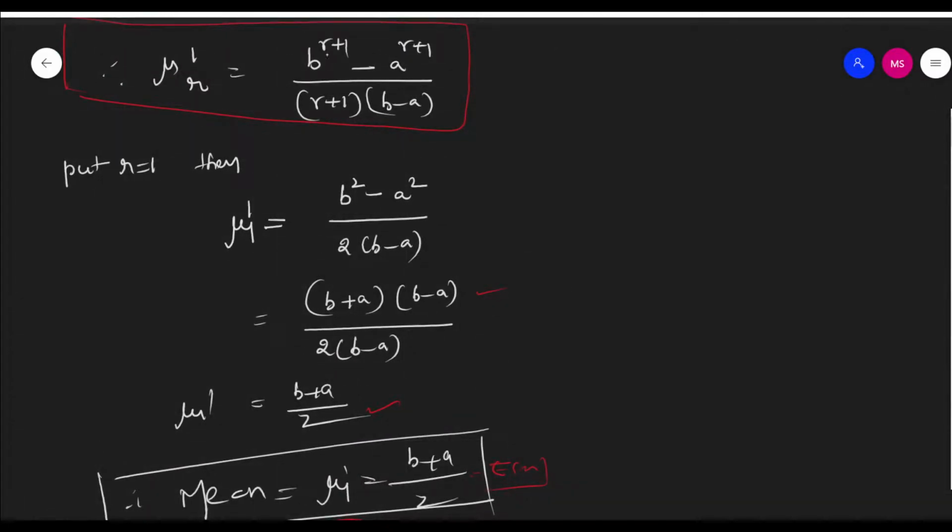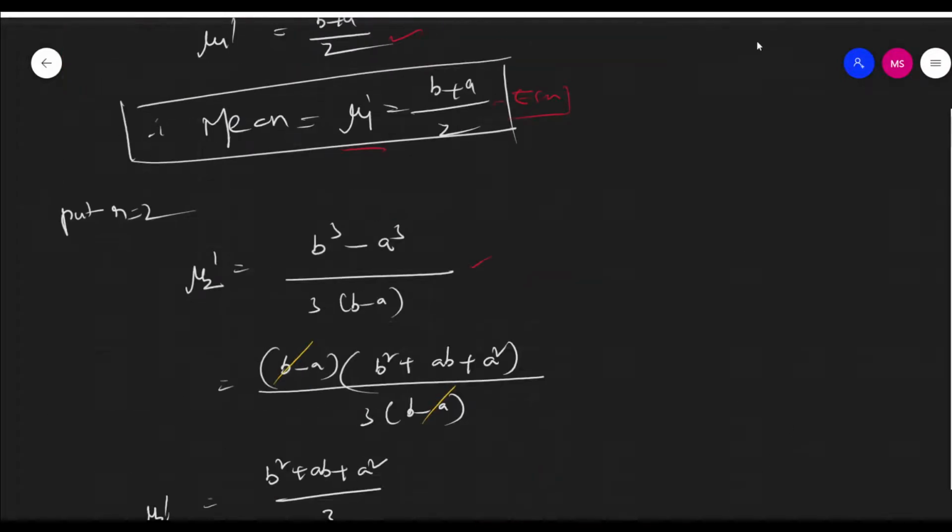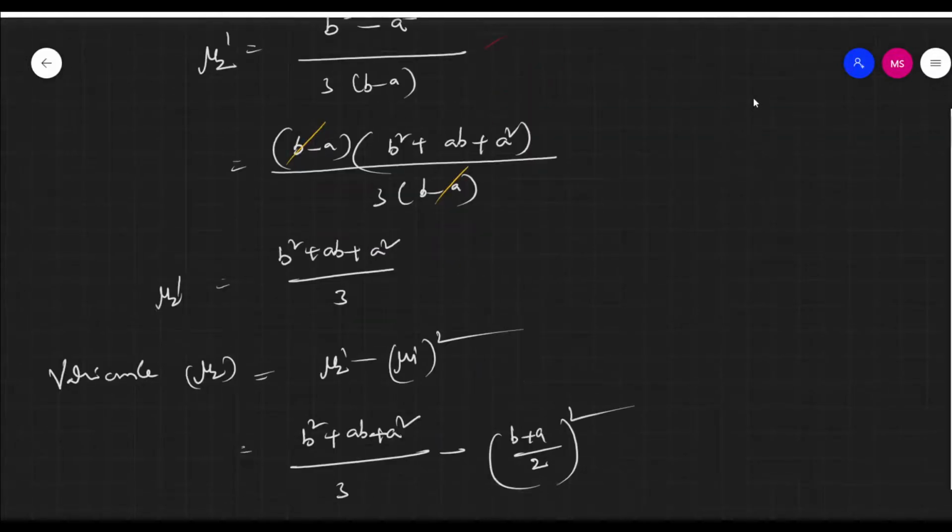Substitute r equal to 2. So b to the power 2 plus 1, minus a to the power 2 plus 1, divided by 2 plus 1, into b minus a. That is (b cube minus a cube) by 3 into (b minus a). Now b cube minus a cube can be written as (b minus a) into (b square plus ab plus a square), divided by 3 into (b minus a). So b minus a cancels, and finally we get (b square plus ab plus a square) by 3.